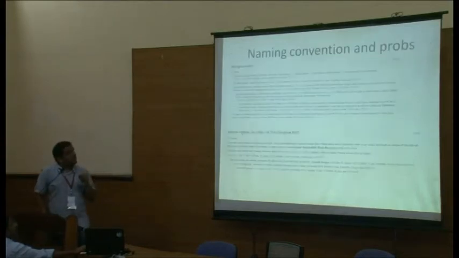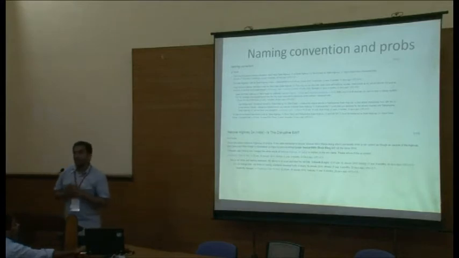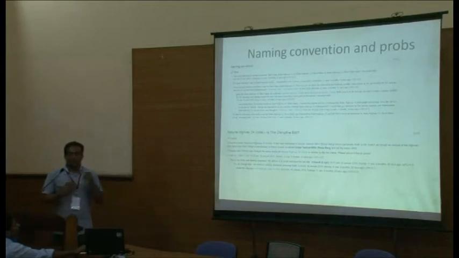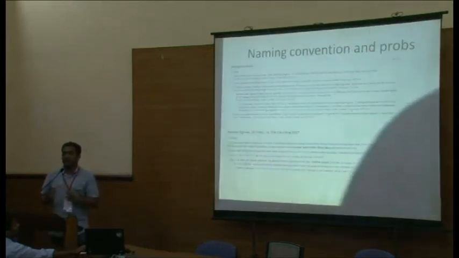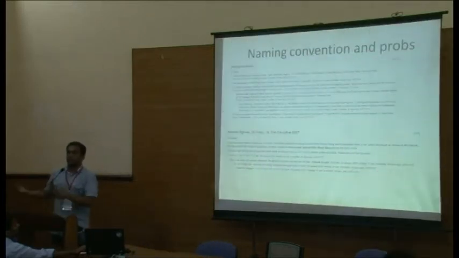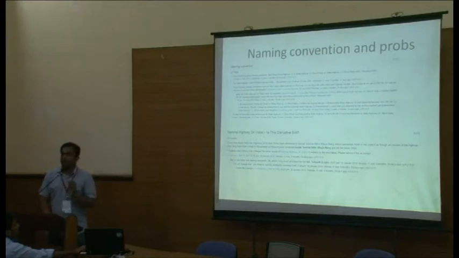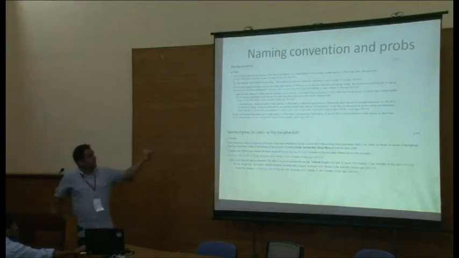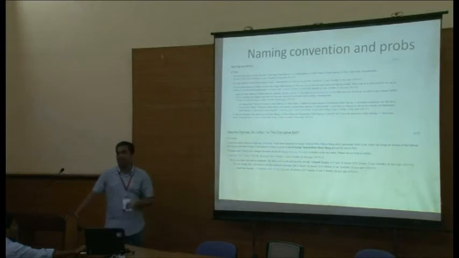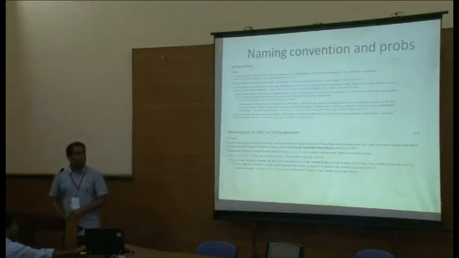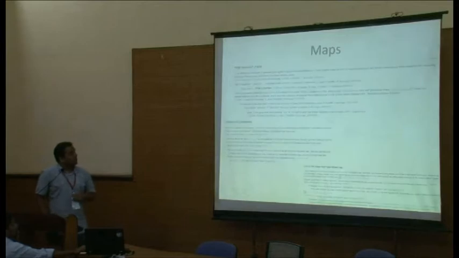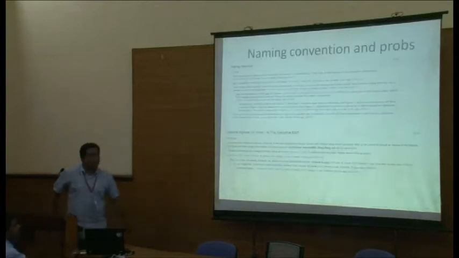Then the other thing was the naming convention. Tamil Nadu was following Tamil Nadu State Highway 01, and national highway was called National Highway 6 (India), and Kerala was following State Highway 01 (Kerala). Maharashtra was following Major State Highway, a different way. So we thought we'd come up with a standard. At last we decided we'll have a State Highway number, followed the same way as in the National Highway.